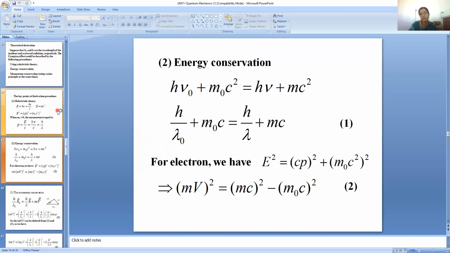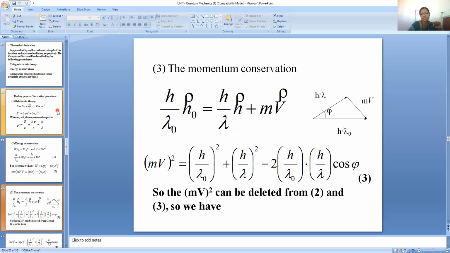Here h nu is the photon energy and m c square is the recoil electron energy. So h by lambda naught plus m naught c square; on all sides I am taking out c and cancelling it, and replacing nu with c by lambda. For the electron, we have E square equals c square p square plus m naught square c to the power four. That's for the energy term, and m square v square is equal to m square c square minus m naught square c square, after simplification.